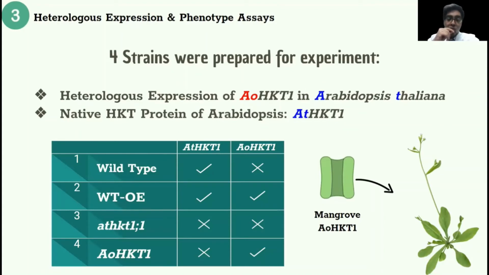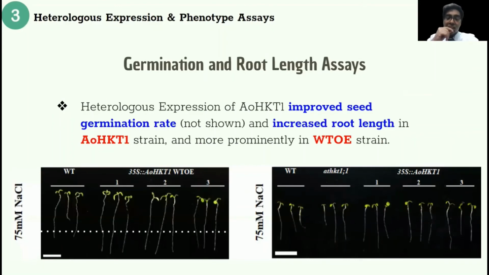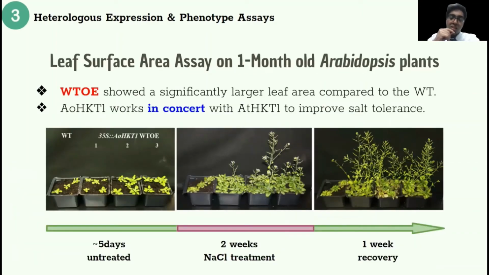Next, we have the knockout mutant, which lacks both HKT proteins, and finally, we have a transgenic Arabidopsis strain that only has AOHKT1. We assessed the root length and seed germination rates of these 4 plant strains and found that the heterologous expression of AOHKT1 in the transgenic AOHKT1 and wild-type overexpressed strains results in an increased root length and germination rate. We then assessed the leaf surface areas of 1-month-old Arabidopsis plants, which experienced 2 weeks of salt stress followed by 1 week of recovery.